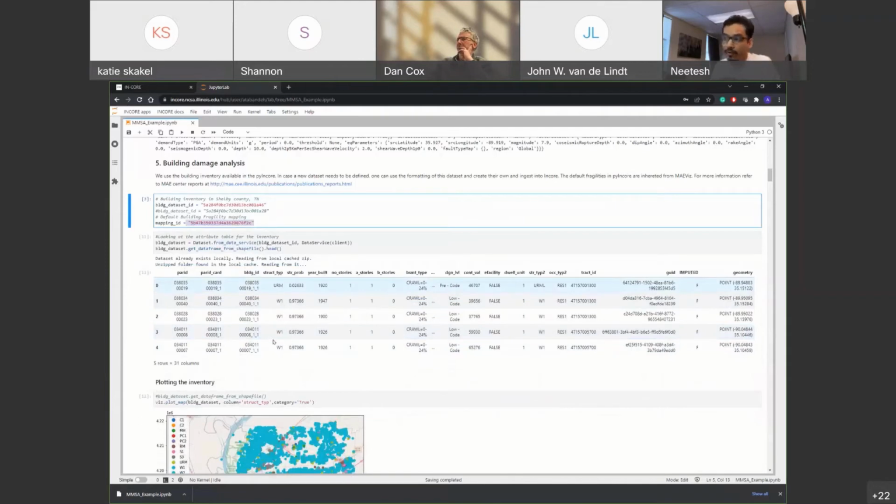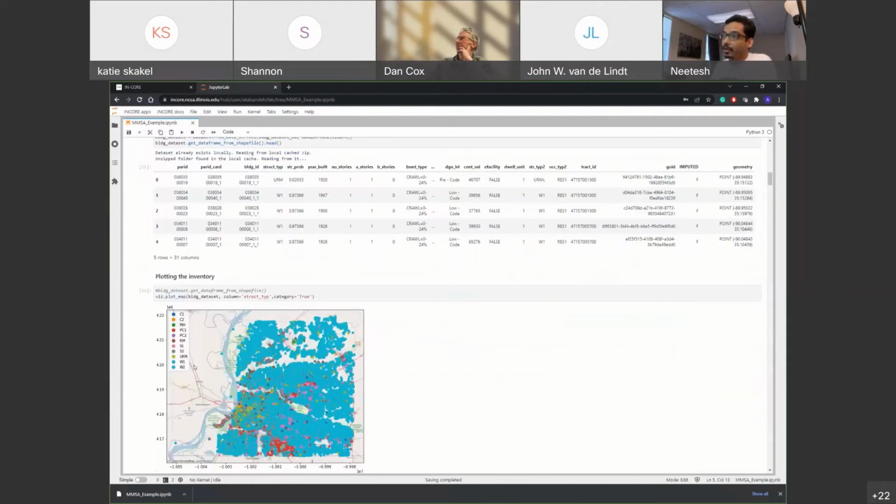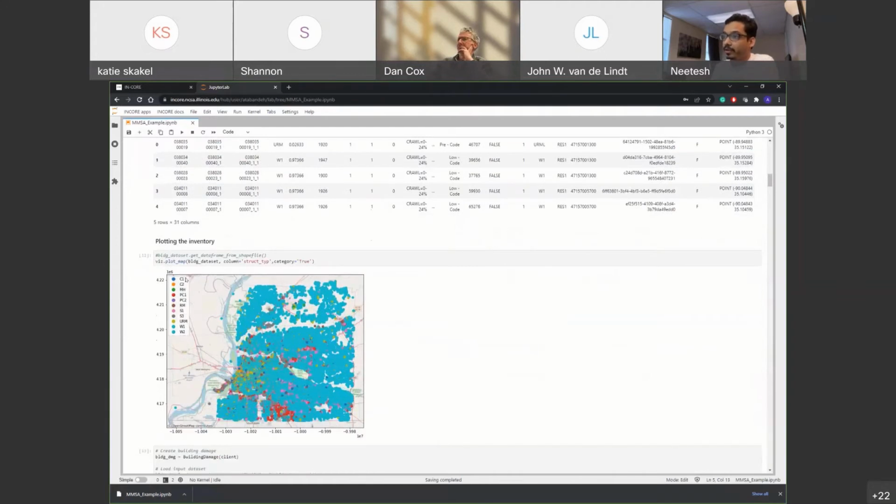Then we plot the inventory, and we are plotting here the different structural types. You can see that it includes reinforced concrete buildings, wooden buildings, unreinforced masonry, and some other types of structures. But most of the structures are wooden, which are residential, single-family homes, or other residential structures.